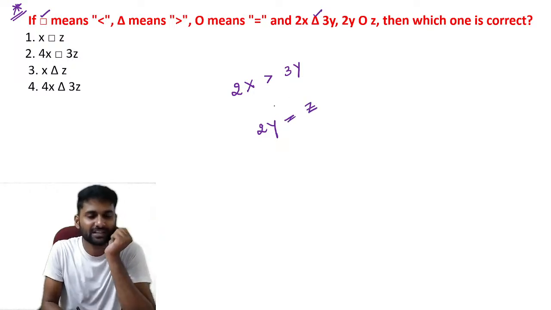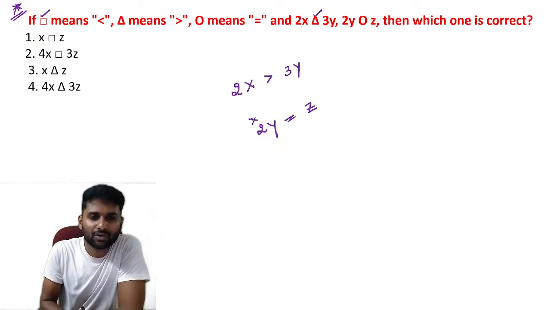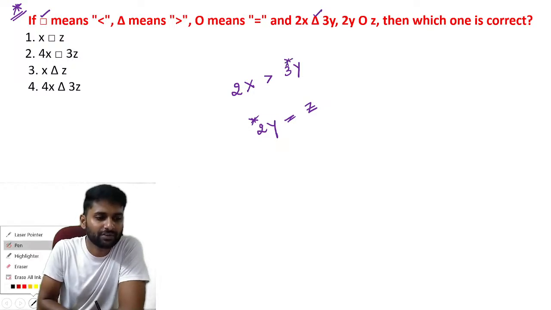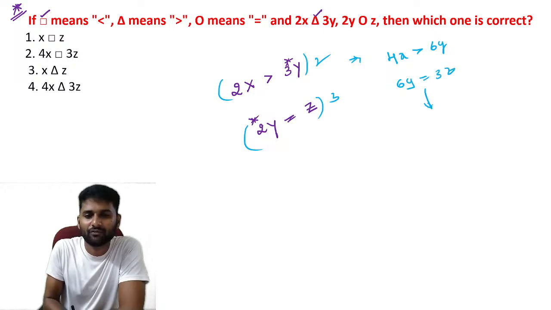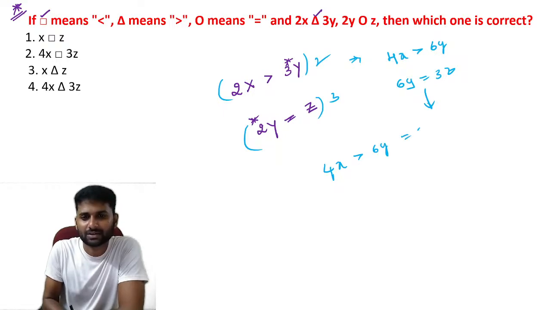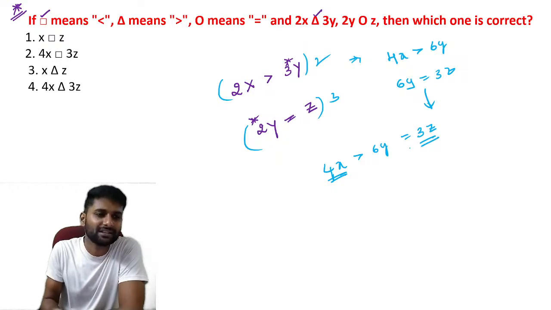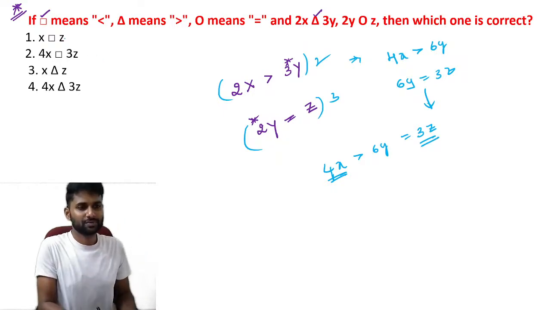See, first find the relations here. You have to equate the y value. That is the common information you can see. How are we going to equate it? You have to multiply the equation by 2 and the other equation by 3. If you multiply, it becomes 4x is greater than 6y, and 6y is equal to 3z. Then you can form a single relation: 4x is greater than 6y is equal to 3z. It means 4x is also greater than 3z. That's the meaning. Let's check with the options.